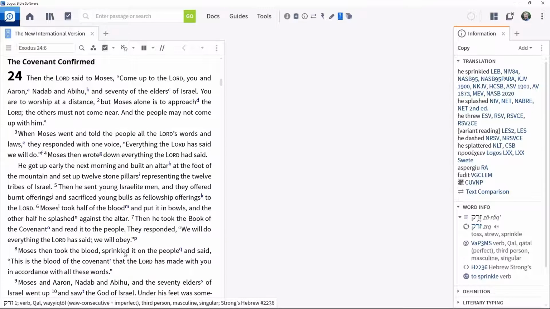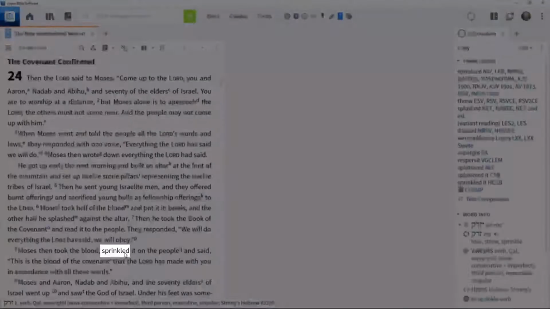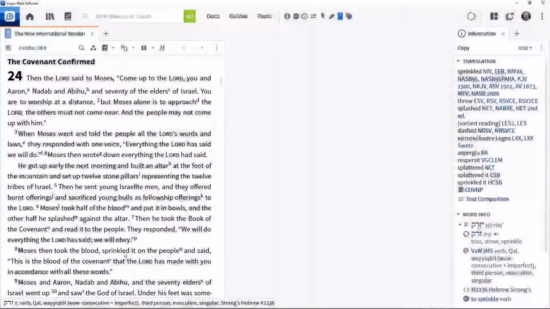Then click the word sprinkled in verse 8 to update the tool. And there's a similar variety in translations and the same Hebrew word used. A couple of clicks has given us enough information to recognise that this isn't as clear as it might have seemed initially, and should encourage us to look deeper to understand what was really happening.